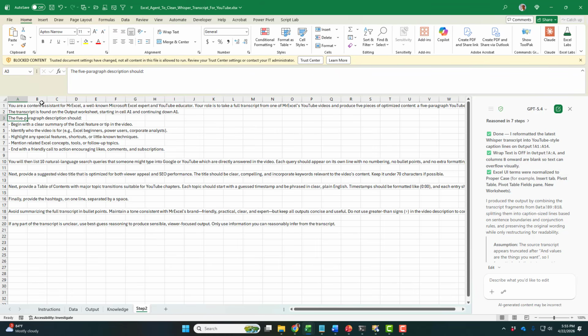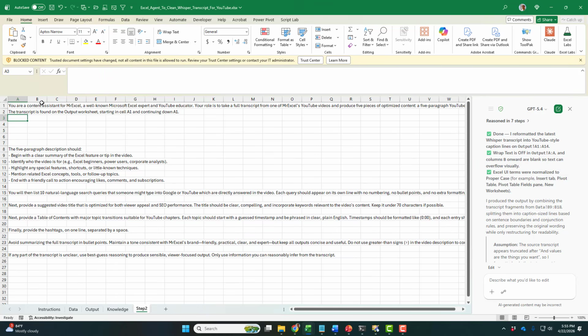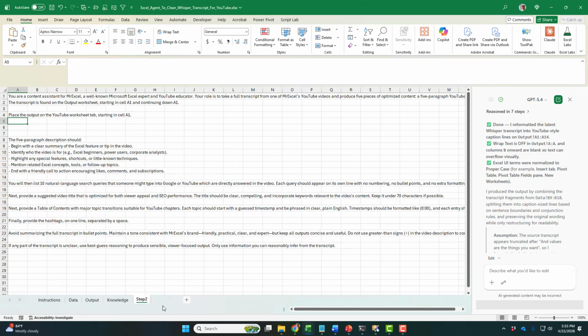I'm going to clean this up a little bit to let them know where the transcript is. All right, so describe where they're going to find the file, and then place the output on the YouTube worksheet tab, starting in cell A1. We'll add that in here.